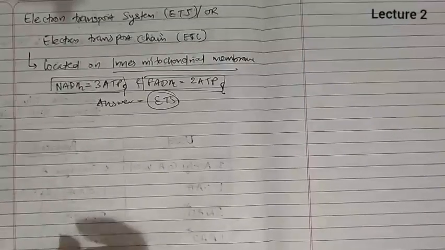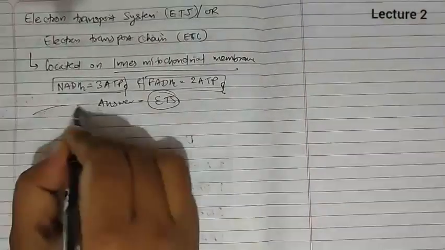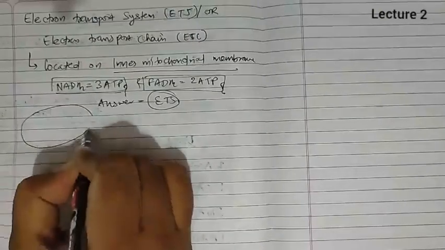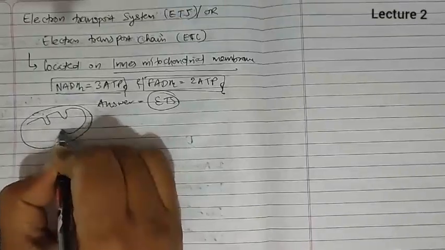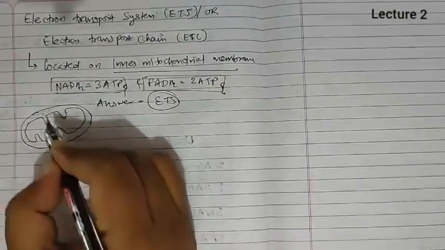And it occurs on the inner mitochondrial membrane. Now if we draw a structure of mitochondria, we know that mitochondria have an inner mitochondrial membrane like this, and they have a crista.